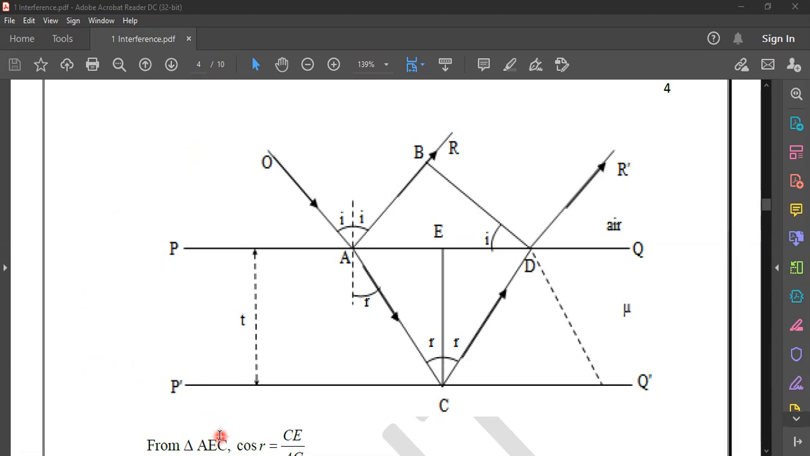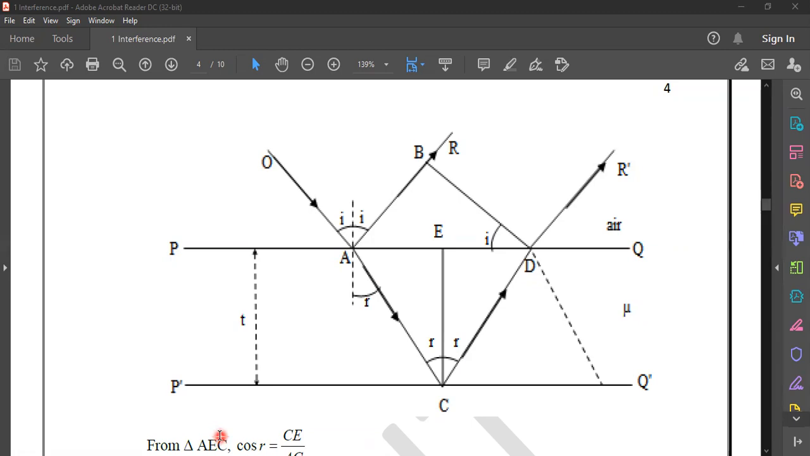On both sides of the film you have air medium. You assume the film thickness t and refractive index mu. Now when light is incident on it, what will happen? So we will discuss it in the next class. Please note down this diagram in your running notes and sit along with that.